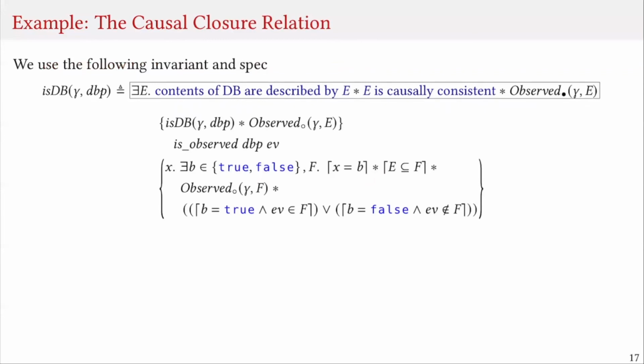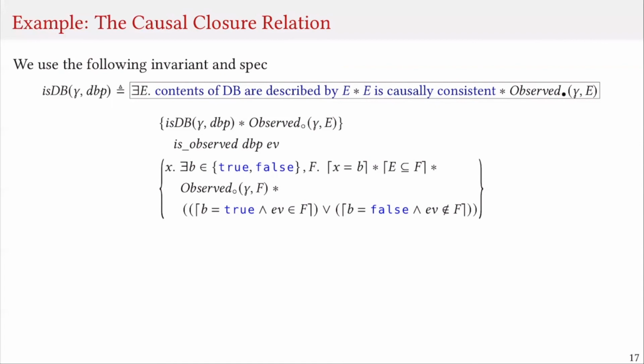We use a very simple invariant that says that there is a set of events that describes the contents of the database. This set of events is causally consistent, and this set of events is the set that we are tracking in our resources.